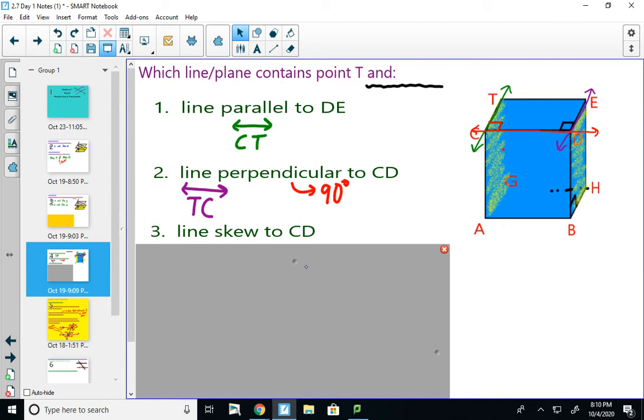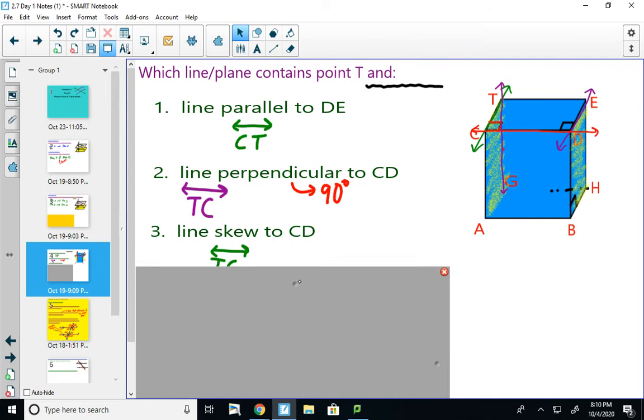Next thing I want is a line skew to CD that contains point T. So a skew line has to be on a different plane and would never intersect. So CD is up front. A line containing point T that's on a different plane would be that one right there. That is line TG.